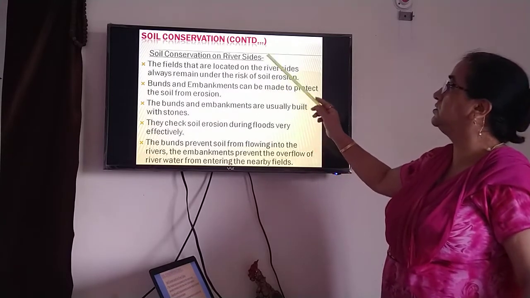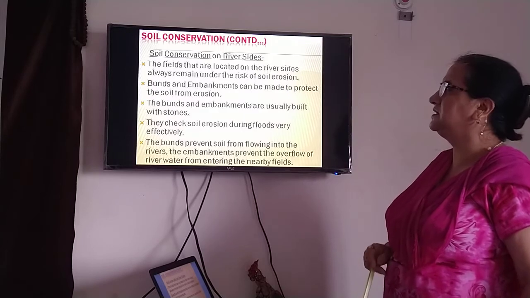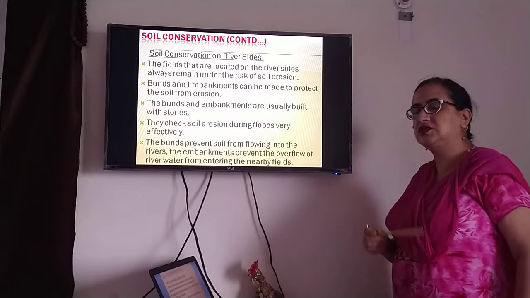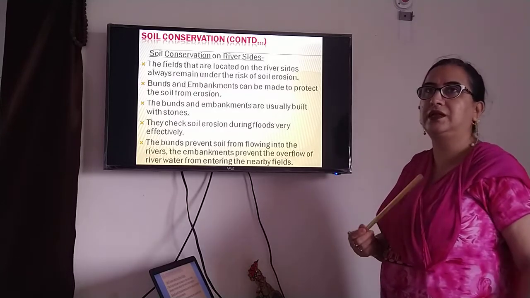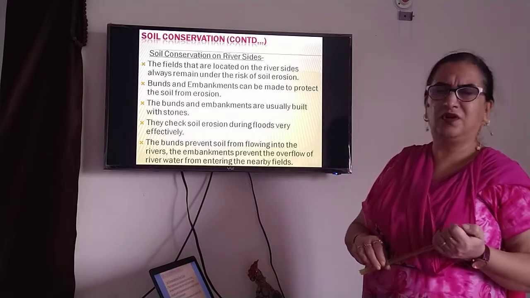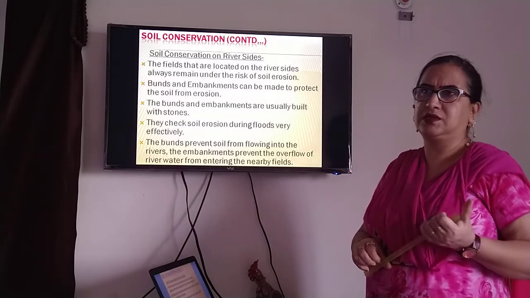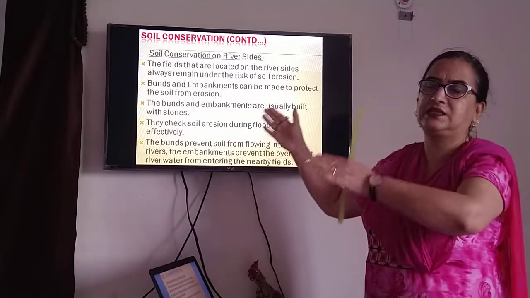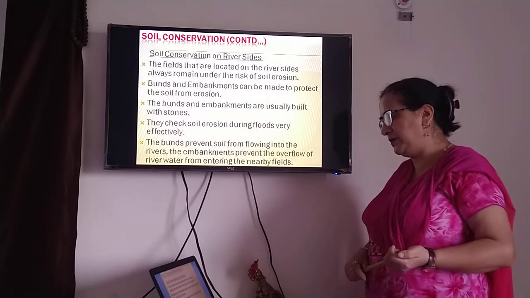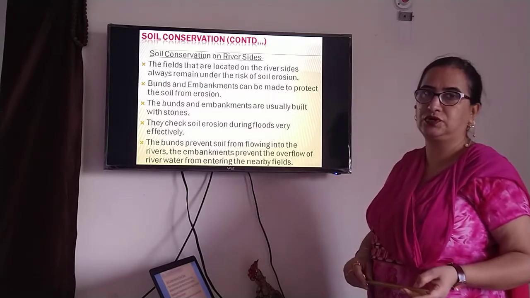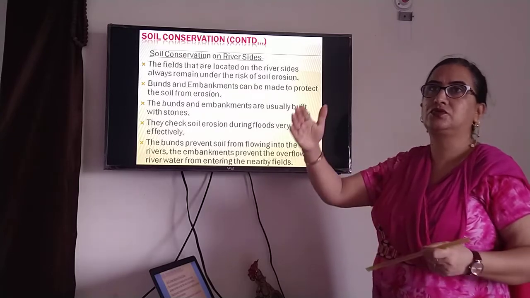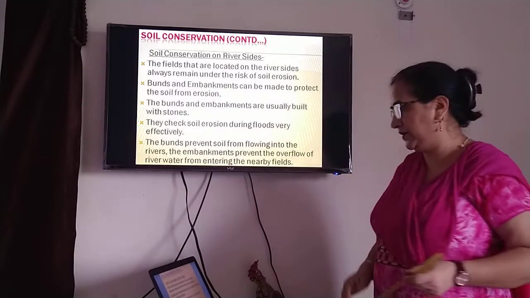Soil conservation on river sides. The fields that are located on the river sides always remain under the risk of soil erosion, because whenever it rains or floods, it takes away all the topsoil along with it. Bunds and embankments can be made to protect soil from erosion. It's like a barrier to stop the topsoil from being washed away.